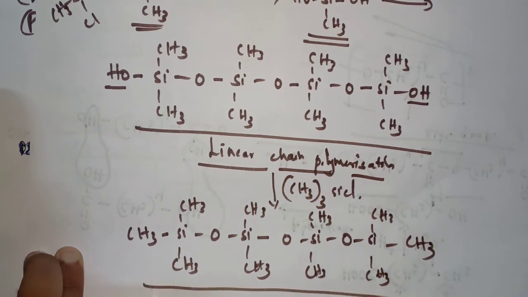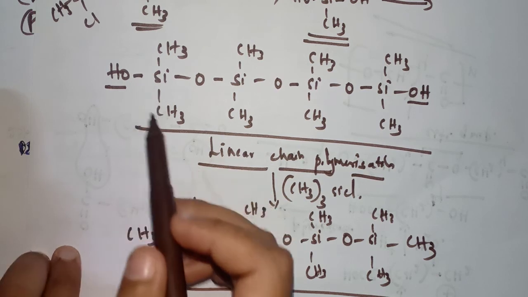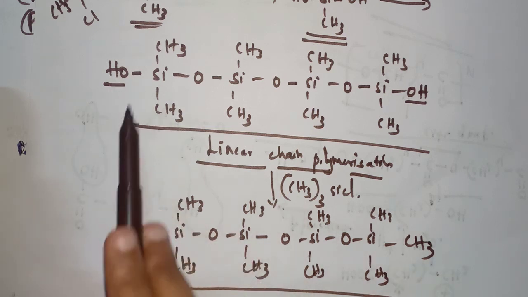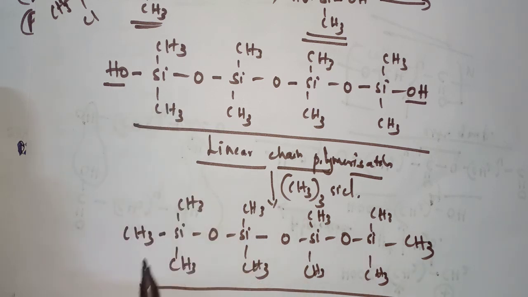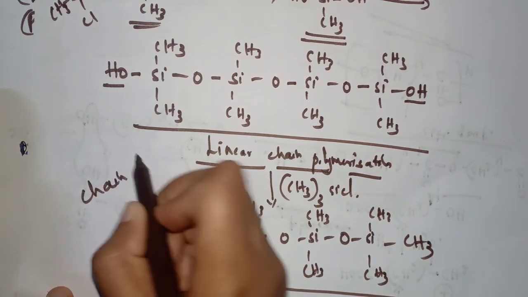Now we have obtained this, and here the linear polymerization is stopped. Why? Because we have removed the OH. If OH is present, the linear chain polymerization will continue. So we have replaced the OH by CH3 by adding (CH3)3SiCl. So now the chain is terminated.